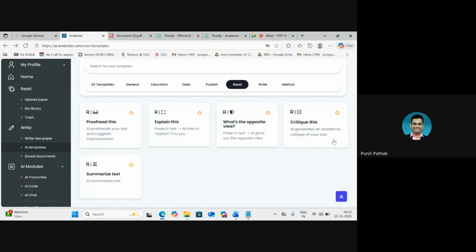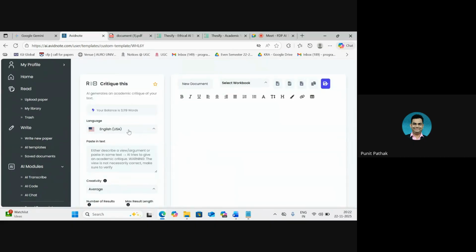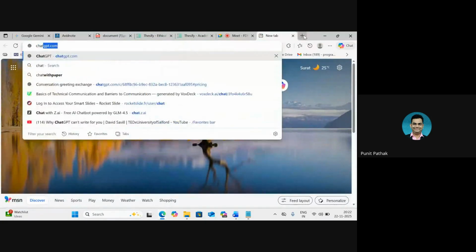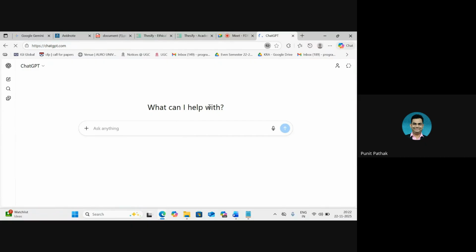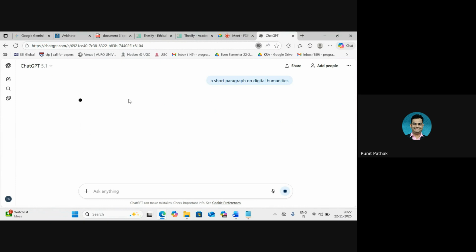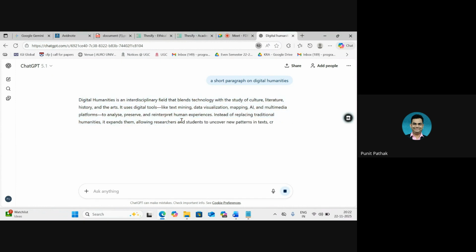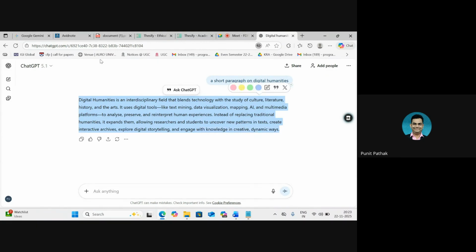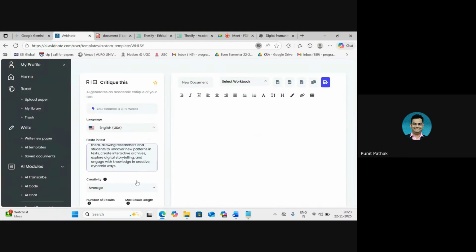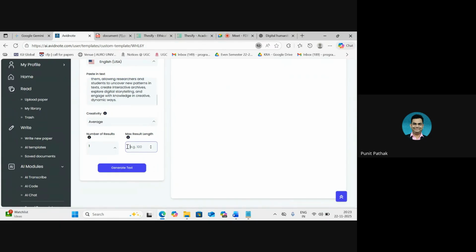Out of all of them, I found this one to be very interesting. It's called Critique This, where AI can give an academic critique of our text. So maybe we can try something. Okay, this one should be fine. I'm going to reduce the word limit again. Let's see what it does.